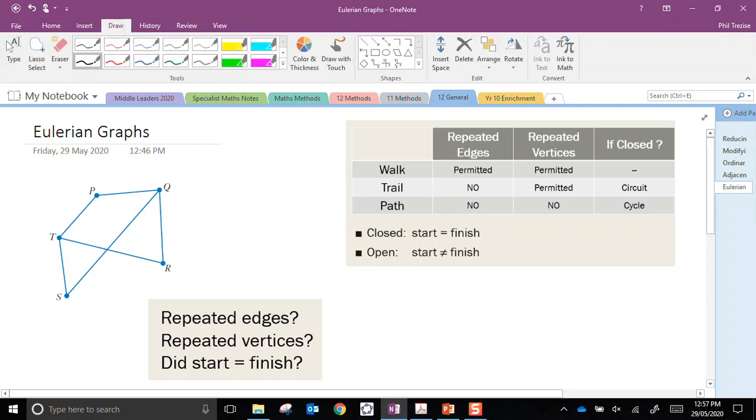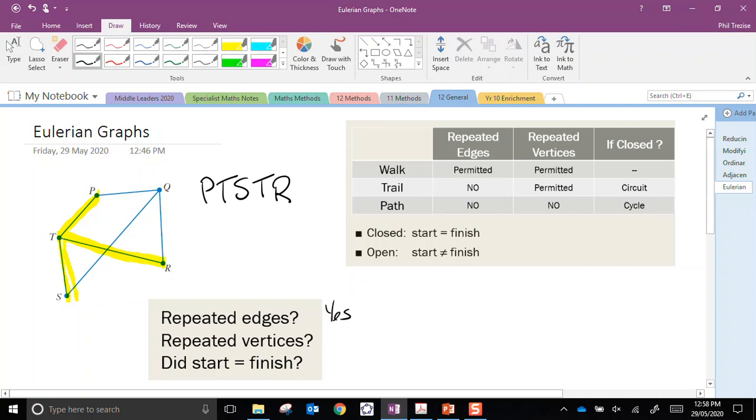So, for instance, if we went from P, T, S, T, R. So we need to ask ourselves the following questions. Have we repeated any edges? Well, let's just see what we've got here. We go from P to T to S, back to T, and then to R, over there. I think we can see we repeated this edge. So repeated edges, that's a yes to that one.